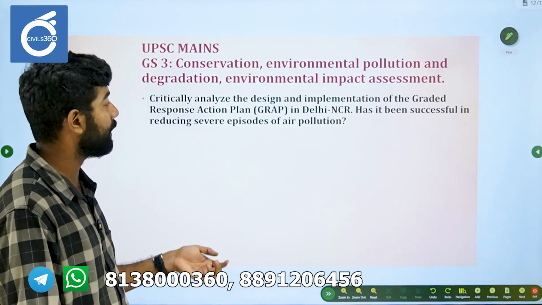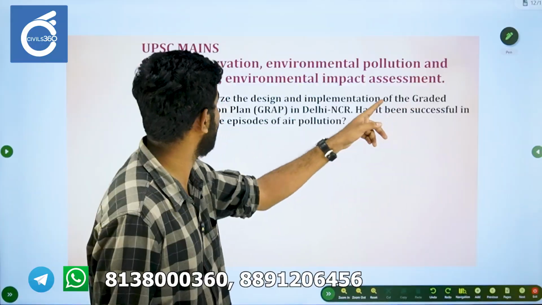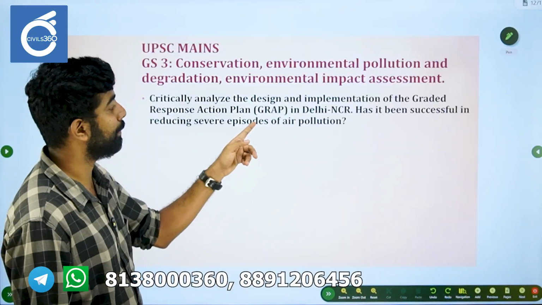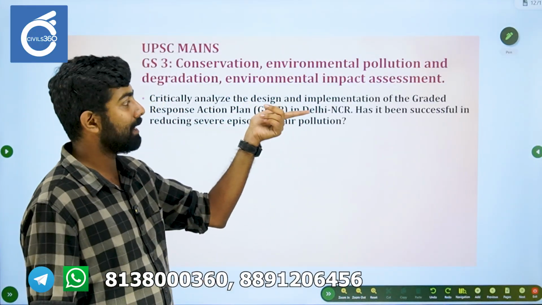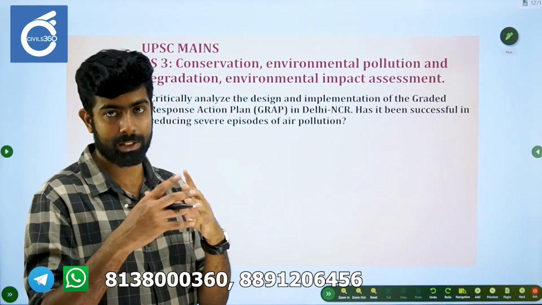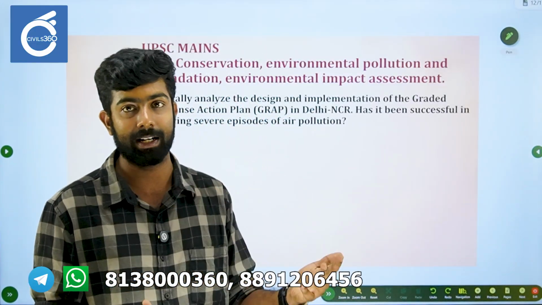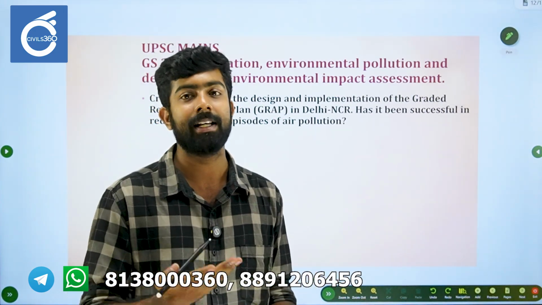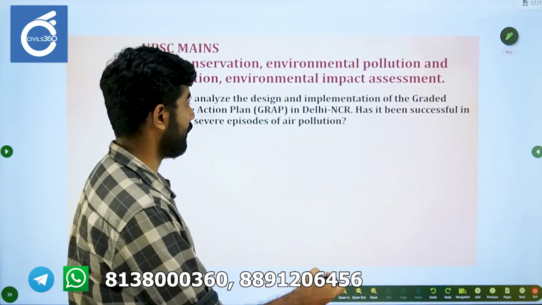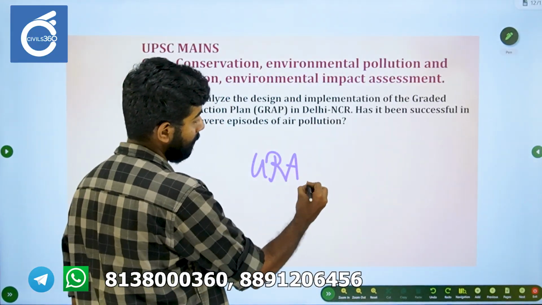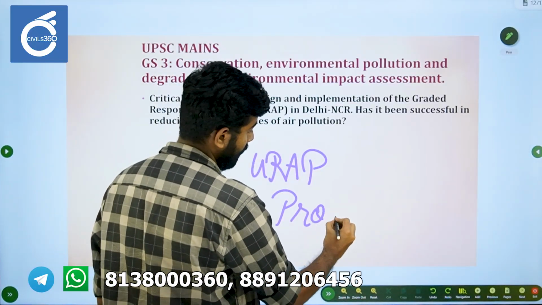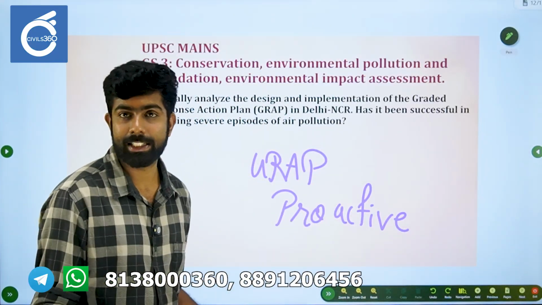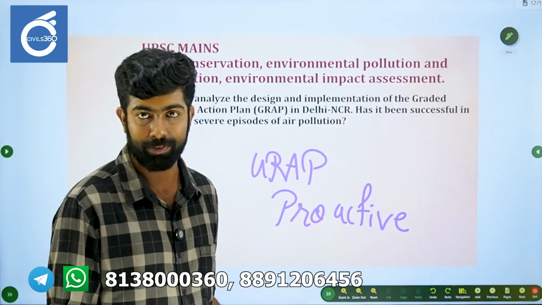So this is a sample question: Critically analyze the design and implementation of the Graded Response Action Plan in Delhi NCR. Has it been successful in reducing severe episodes of air pollution? Here they ask to critically analyze. So first you have to start off with GRAP and just give a background. Who publishes it? What are the different stages? Remember that GRAP is a proactive measure, not a reactive measure, to prevent further deterioration of air quality.